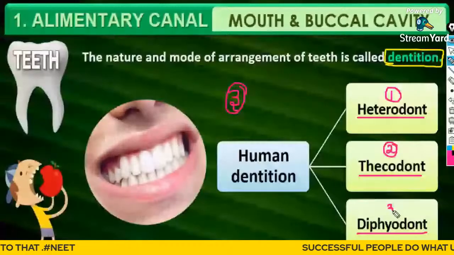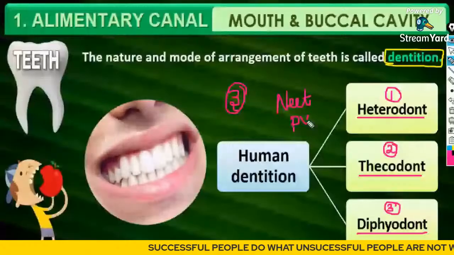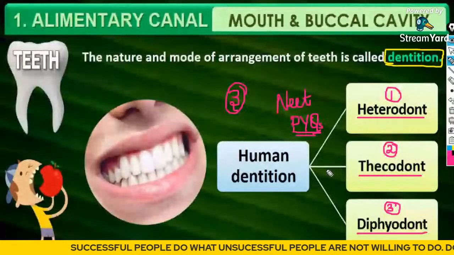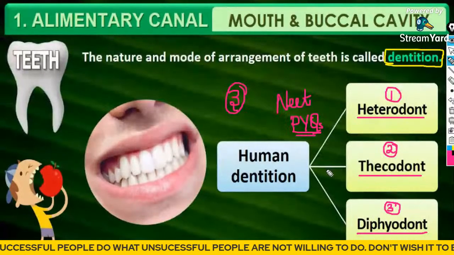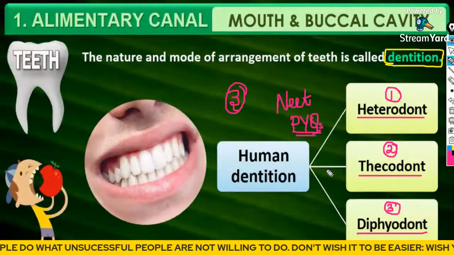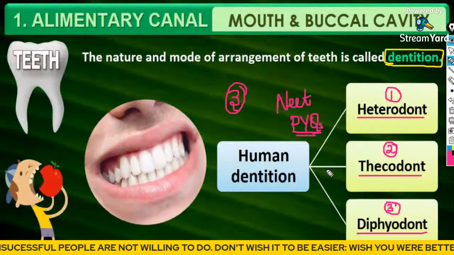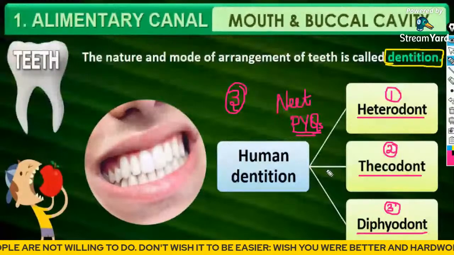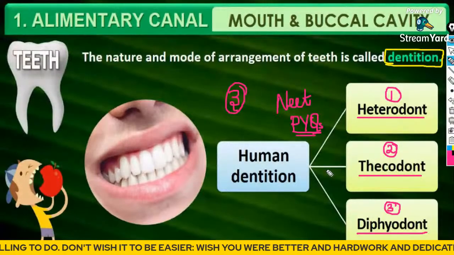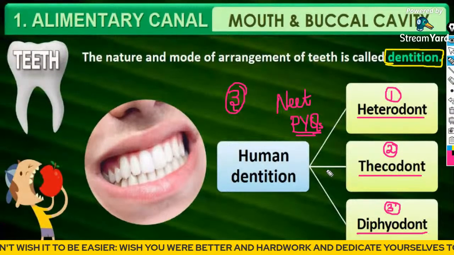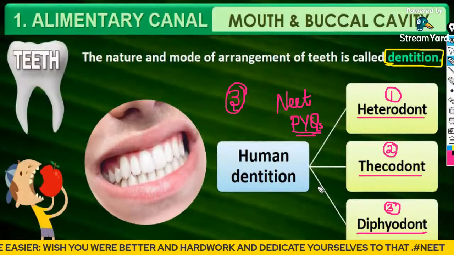Previous year NEET MCQ question. Cleared? So three characters you have to learn by heart: heterodont, thecodont and diphyodont. Dentition is the mode of arrangement of teeth inside the buccal cavity or inside the mouth.